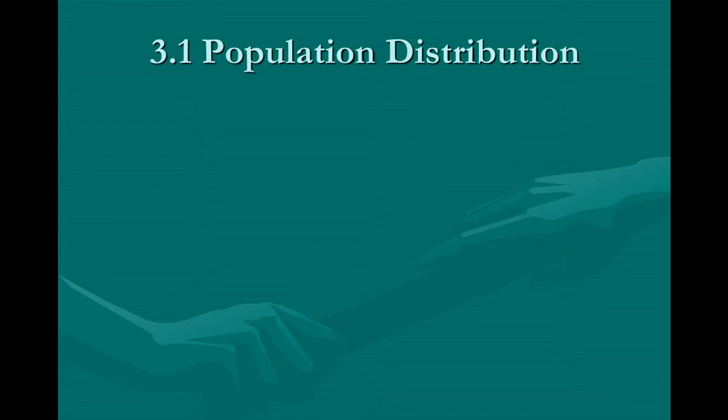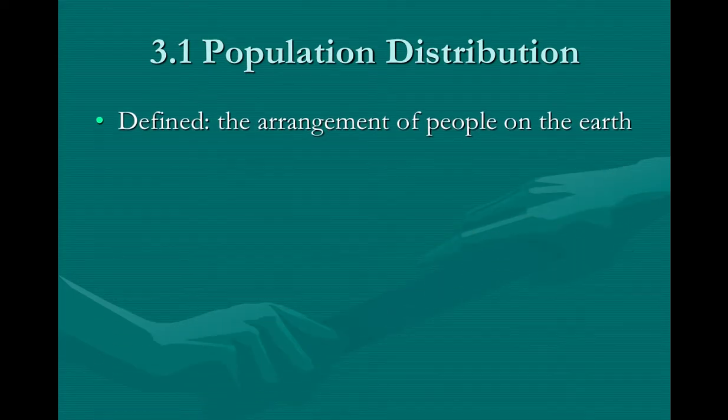Our next discussion, in addition to the introduction we did previously, is about population distribution. If you remember, one of our objectives was to understand where land, population, and wealth are all distributed around the world. Let's first define what population distribution is. It is the arrangement of people on the earth. It is where they live, in what regions, in what countries, in what climates they live. So again, what arrangement of people are on the earth?